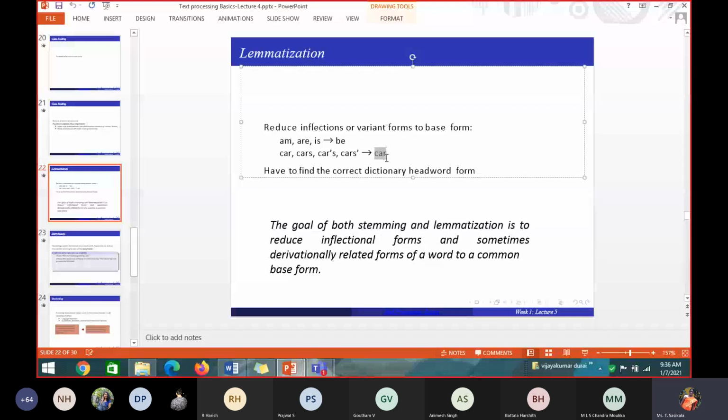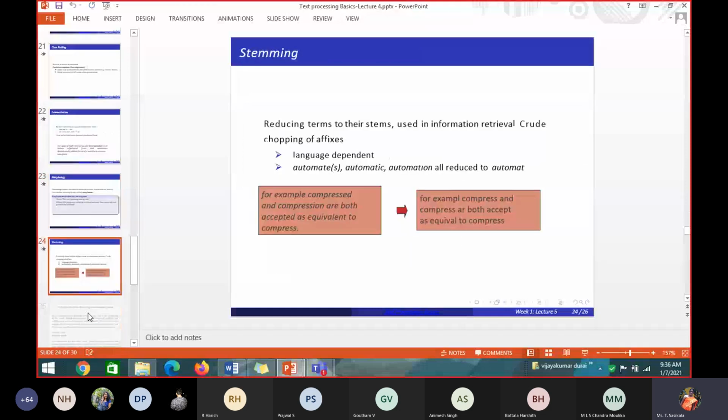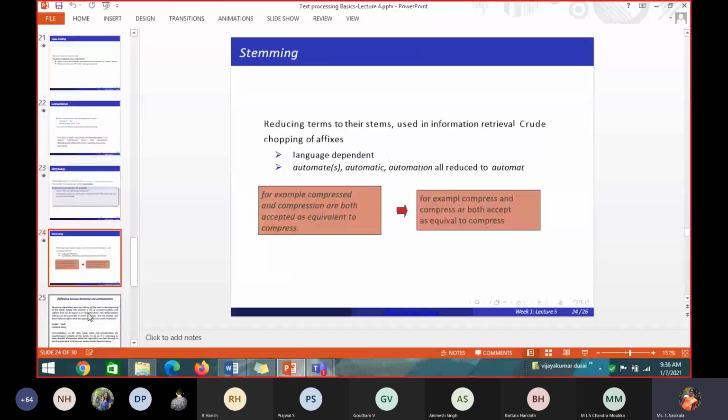Okay, but I will tell you what is stemming also. Later on you have to tell me what is the difference between lemmatization and stemming. Both are used to bring the base form for the given word. Next we will see what is stemming. Stemming is used to reduce the term to its stem. Stemming means to bring that to the base form, that is a stem word, used in information retrieval. So what stemming does is it will chop off the affixes.